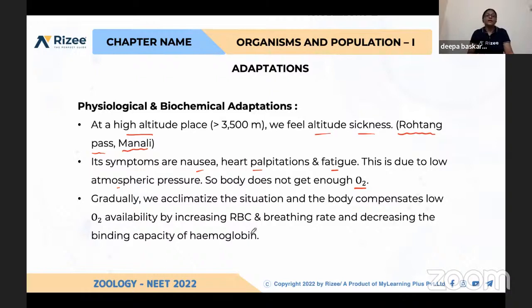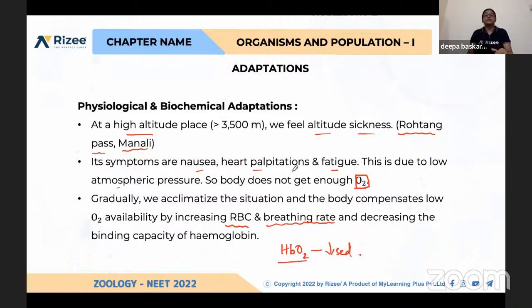Our body automatically adapts to that situation by increasing RBCs, because of the low availability of oxygen. We also breathe very fast, that is, the respiratory rate increases. And due to the low oxygen availability, hemoglobin binding affinity with oxygen decreases.